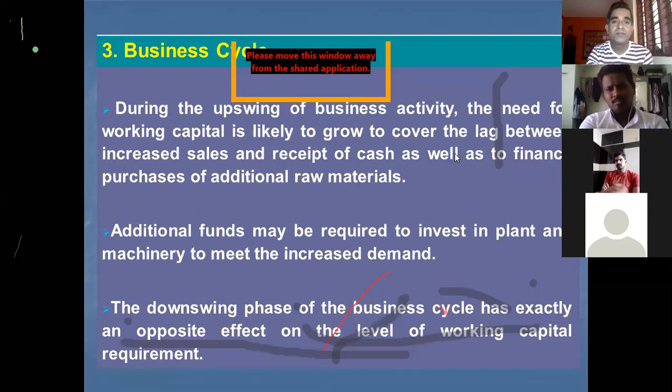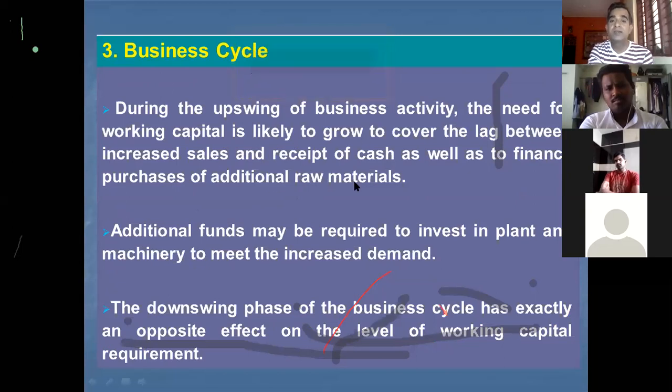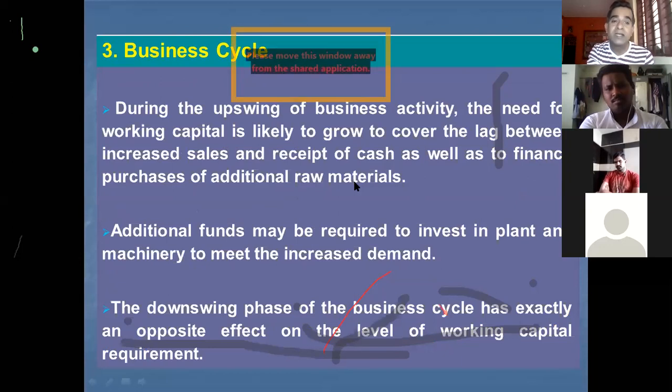It is very easy to understand that during the boom condition, when the demand is very high, the need for working capital is likely to grow. As the demand will be higher, the company will be required to purchase additional raw materials to meet the additional demand, and to buy additional raw materials, the need for working capital also increases. So additional funds may be required.